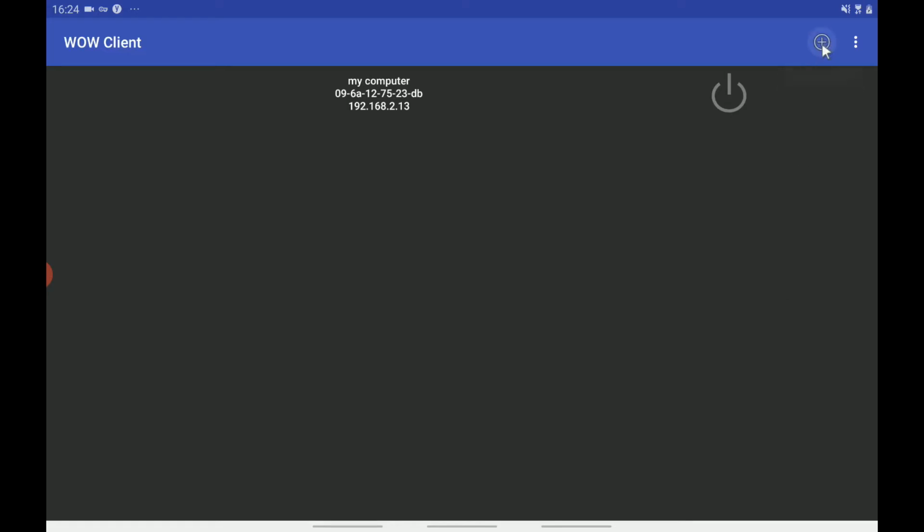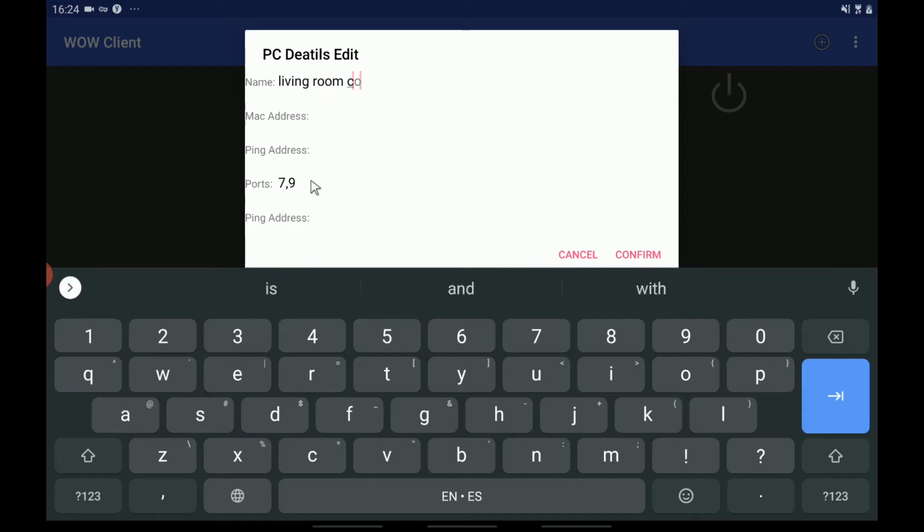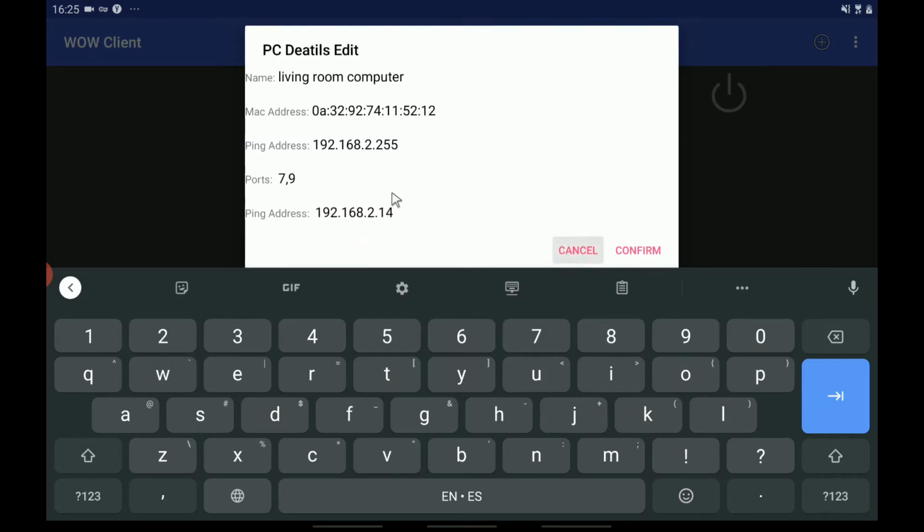Let's add another computer for testing. Okay, now we can see that we have two computers configured on our server.